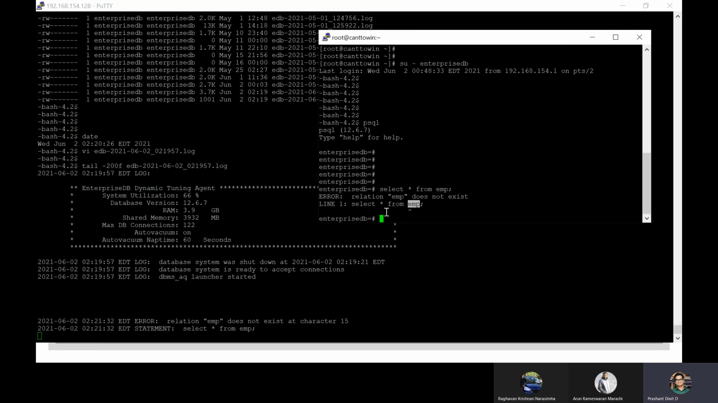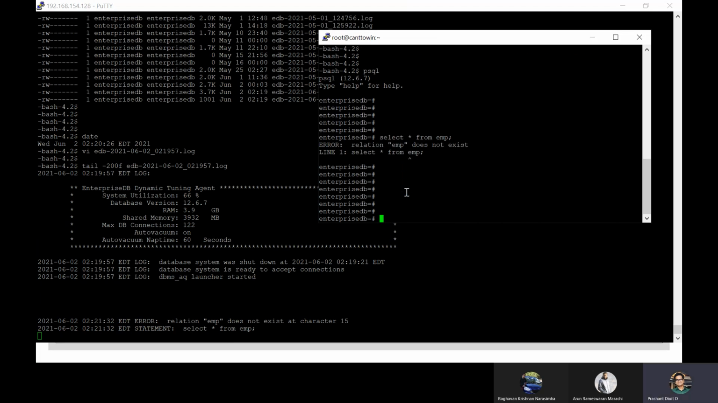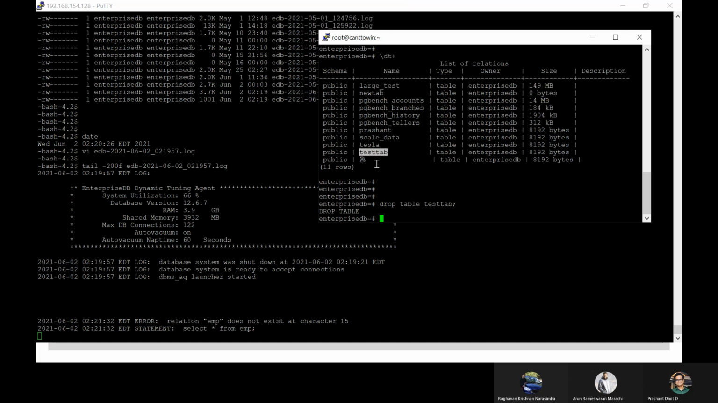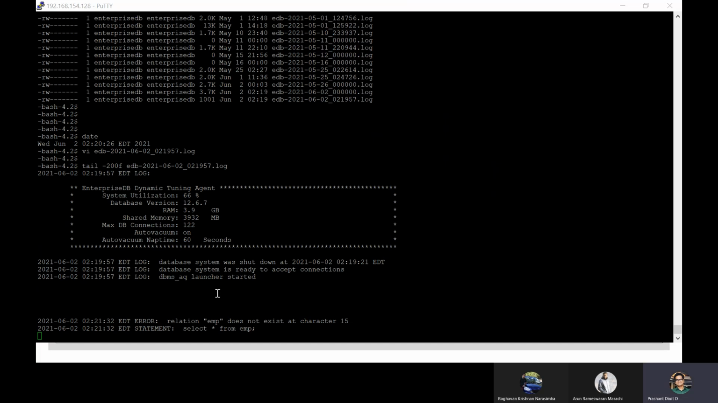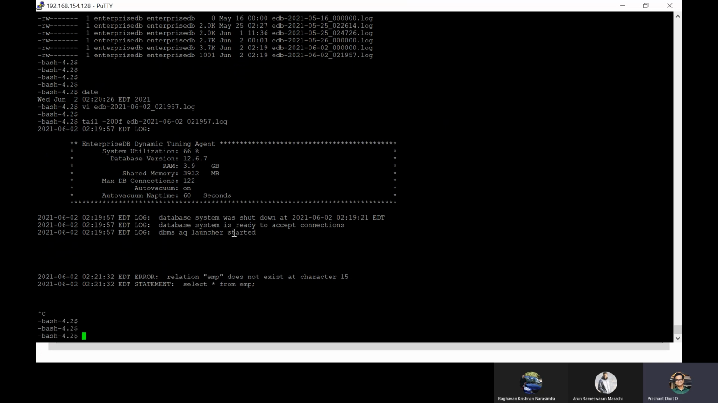On our main terminal, we see there is no table or relation with this name. The same is copied here too in the log file. For example, let me drop this table in a new tab. Let's see if this will be recorded there or not. That is not recorded because we haven't enabled logging of structural commands or data definition commands. Okay, that's it for this session.